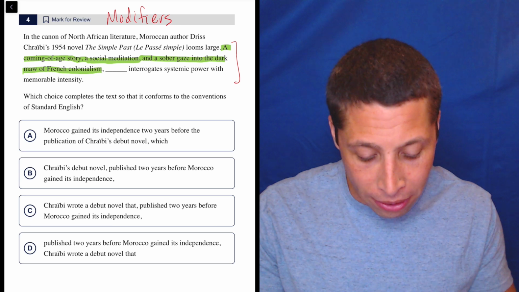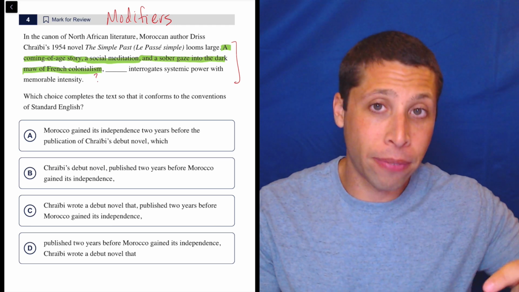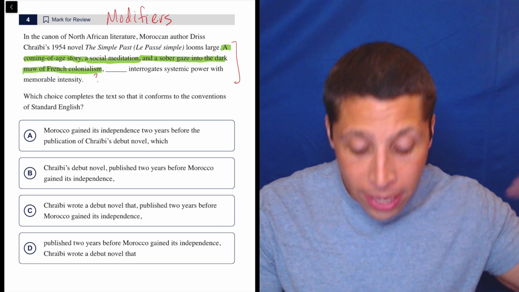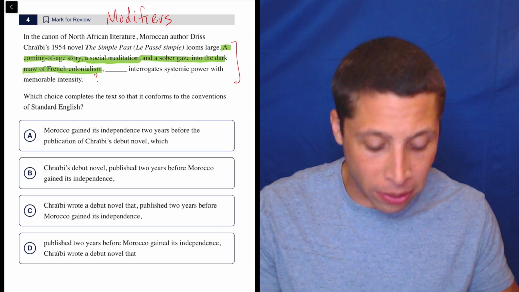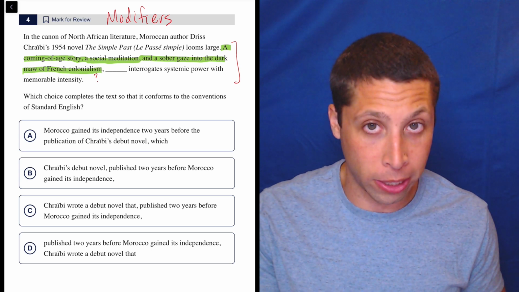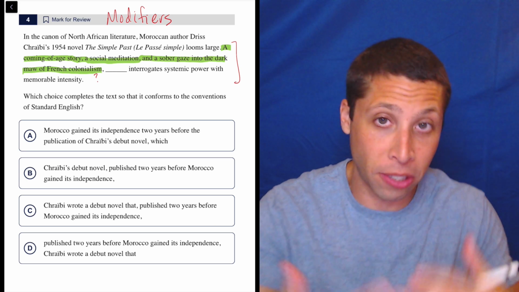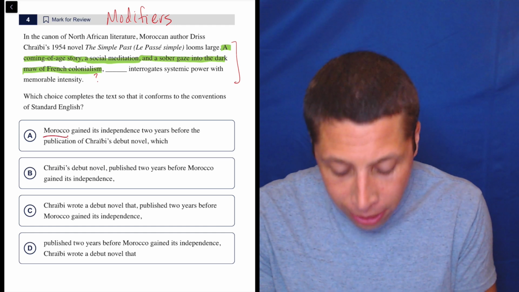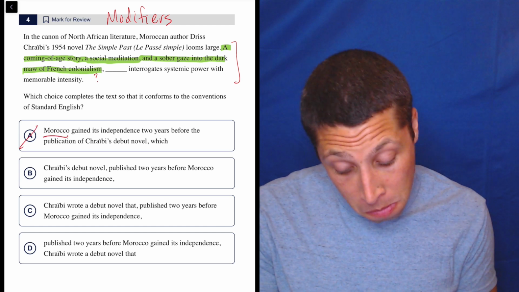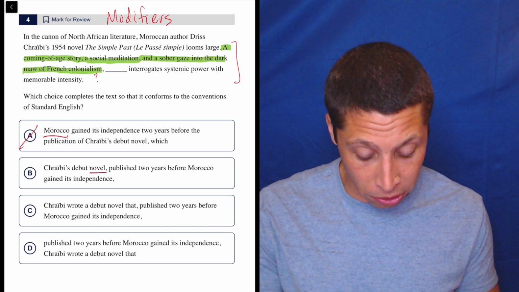So that long thing is a description. A description of what? Try to turn the modifier into a question. What is a coming-of-age story, social meditation, sober gaze into the dark maw of French colonialism? So I'm going to stop it with, what is this story? What is the story? Morocco is not a story. A novel could be a story, so let's keep that one in.